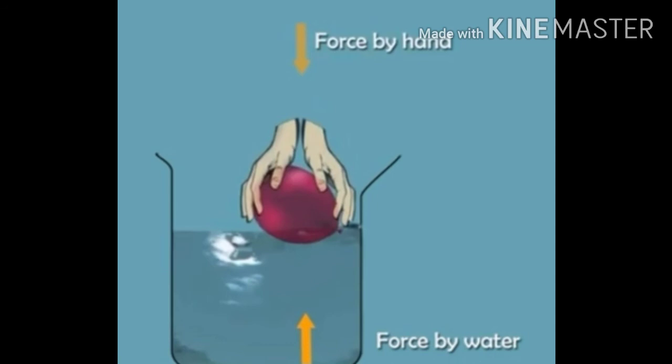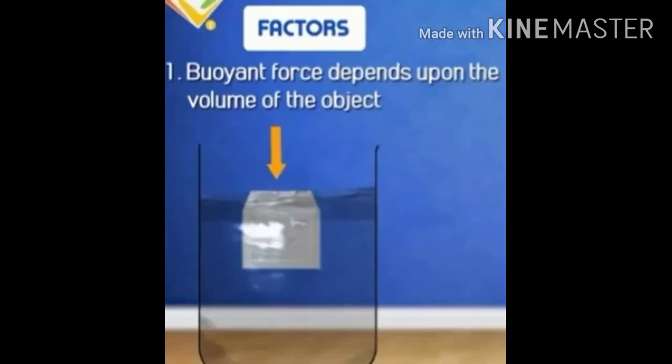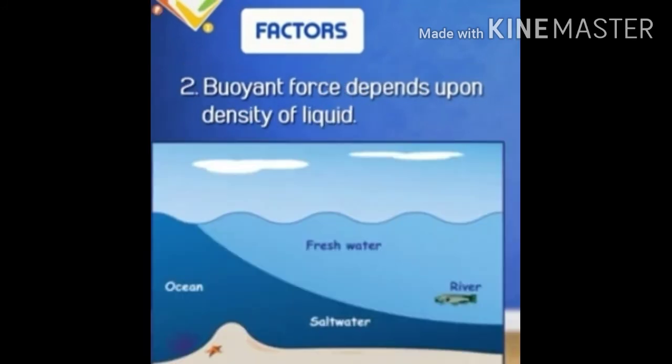And we have to remember another thing: this upward force or buoyant force depends upon two factors. First, it depends upon the volume of the object. If the volume of the object is more, the buoyant force will be more. And number 2, it depends upon the density of the liquid. Clear? It also depends upon the density.